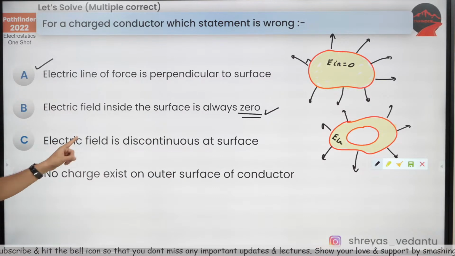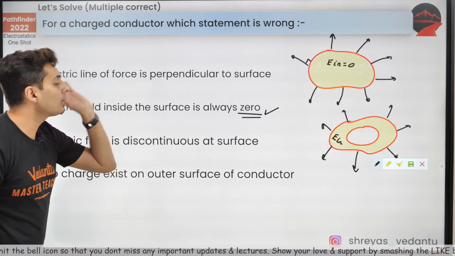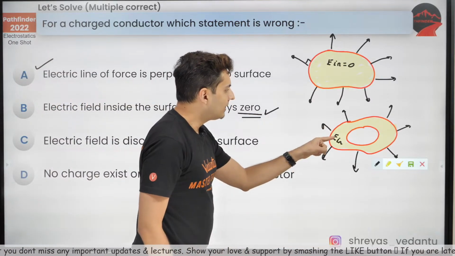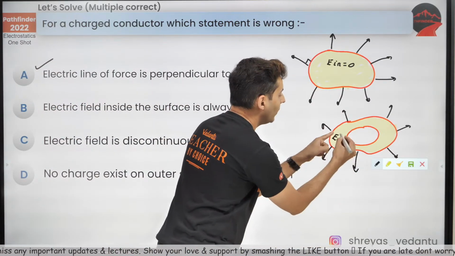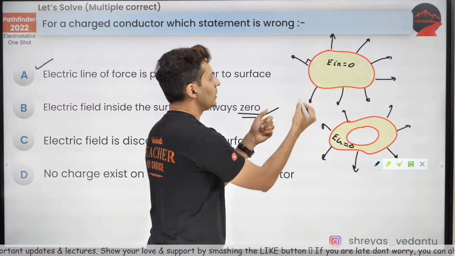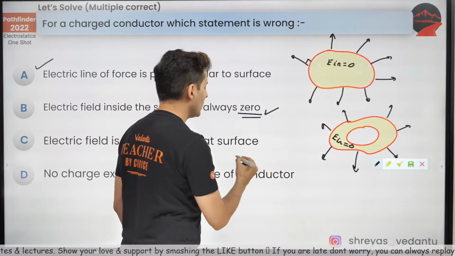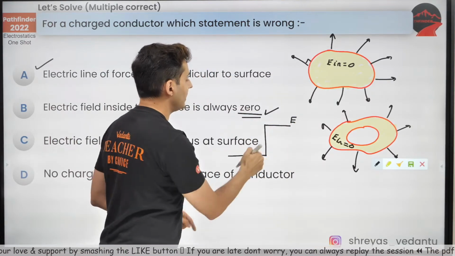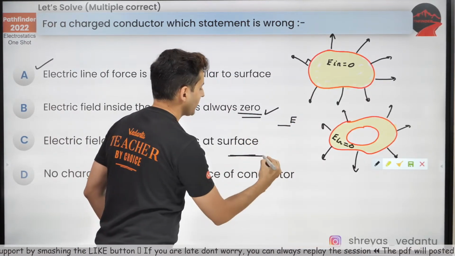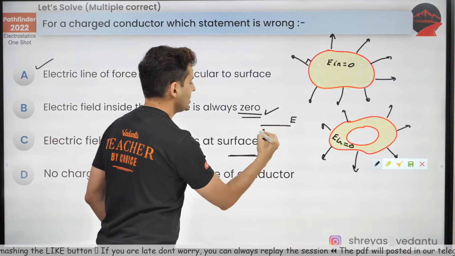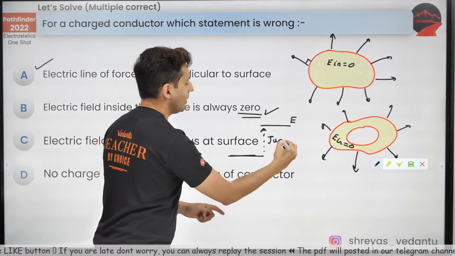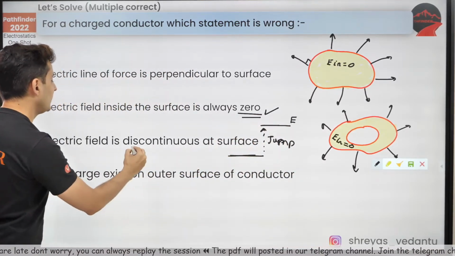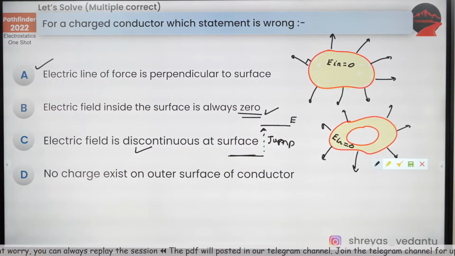Electric field is discontinuous at the surface. That also makes sense. Look at that. The field is zero, suddenly it gets a value. It was zero and then a sudden jump in the field. So it is discontinuous. There is a sudden jump from the inside to the outside part. So that is also correct.